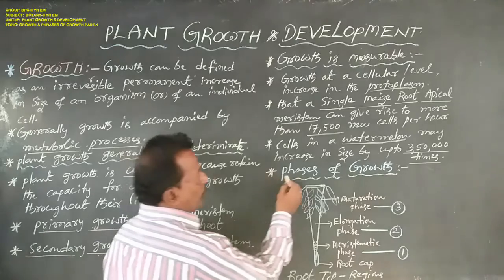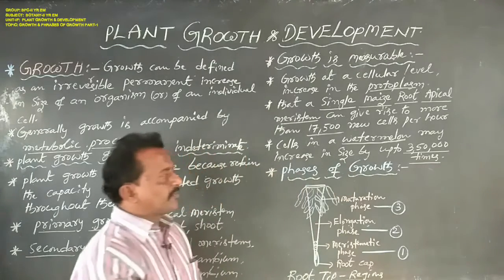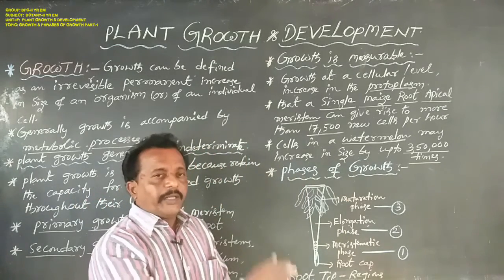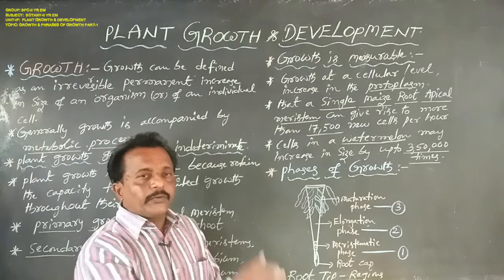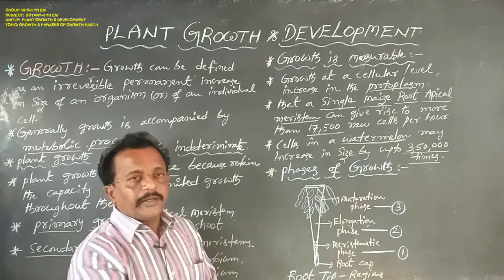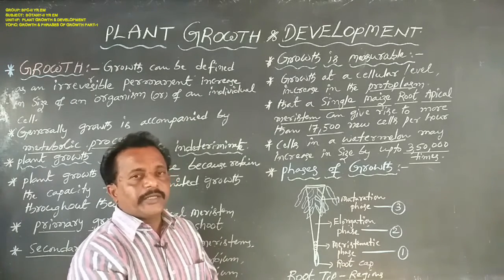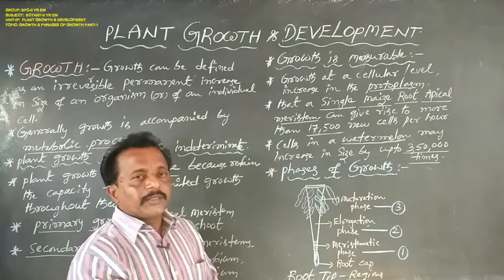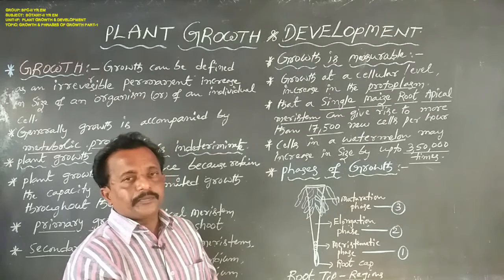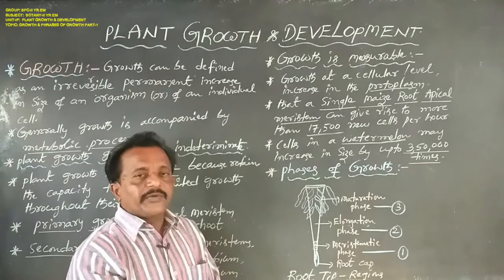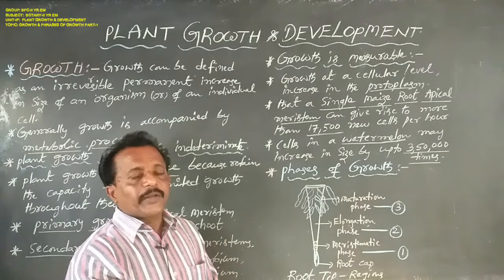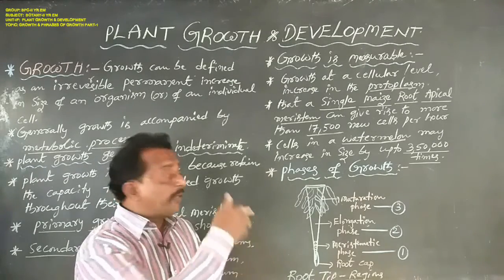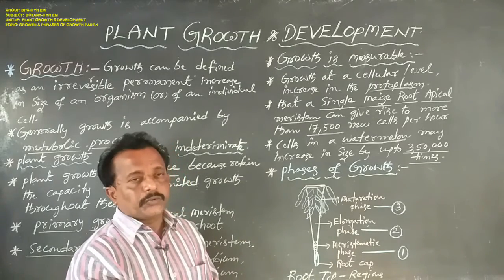Now, next coming to phases of growth. We already discussed the regions of the root tip in the fifth chapter, morphology of flowering plants, and now we repeat it for the phases of growth.